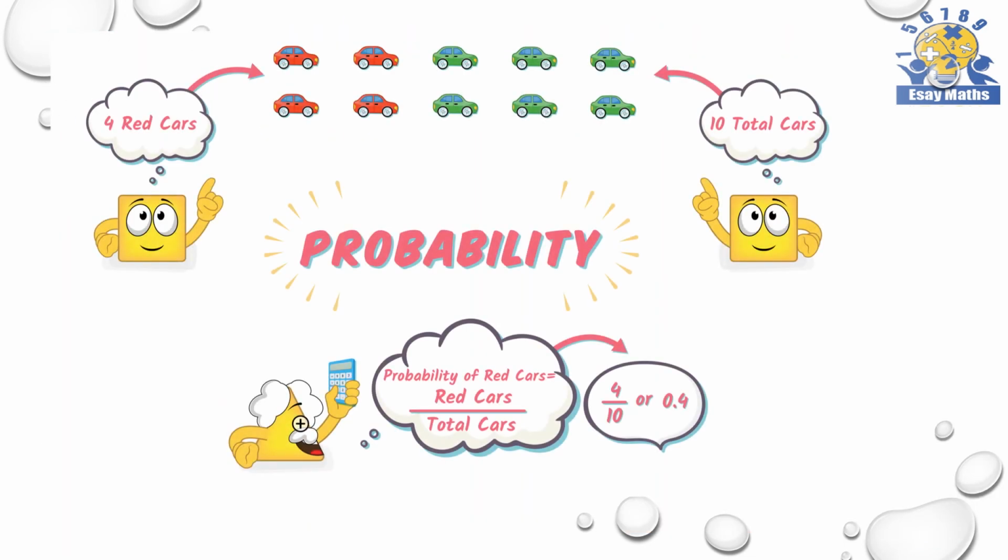Here you can see another example graphically. There are 4 red cars and 6 green cars in the store, and the probability of being a red car is 4 over 10.